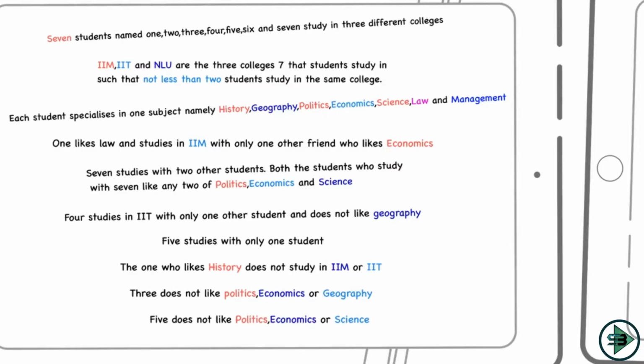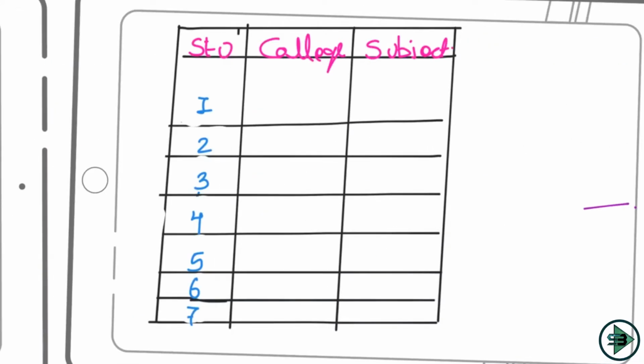So let's fill this. One likes law. The subject is here, so we'll fill that. One likes law, so we'll write it here. And studies in IIM, so I'll write IIM here. The college that one studies in is IIM, with only one other friend who likes economics.